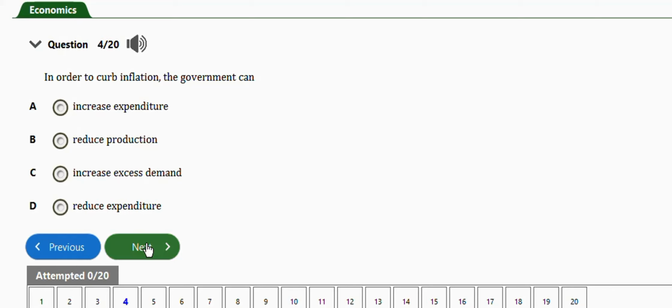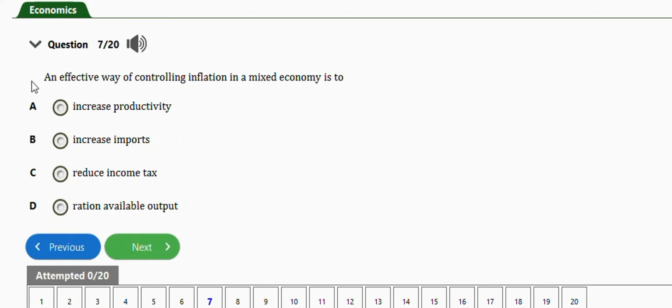The next question says, an effective way of controlling inflation in a mixed economy like Nigeria is to: we have option A, increase productivity, increase imports, reduce income tax, ration available outputs. So the right answer is option A, which is increase productivity. So it's one way to control inflation in a mixed economy like Nigeria.